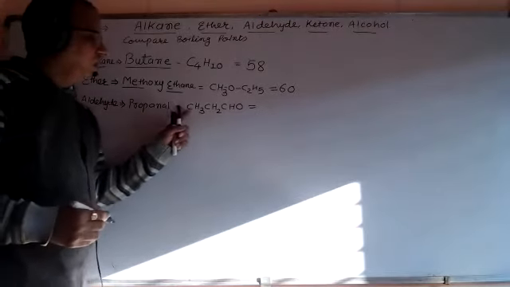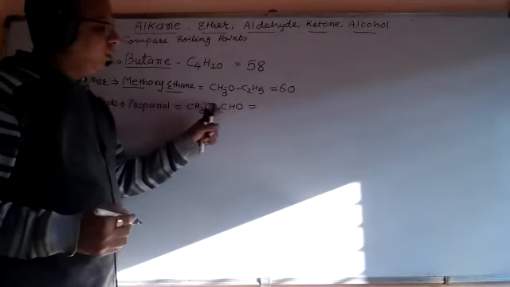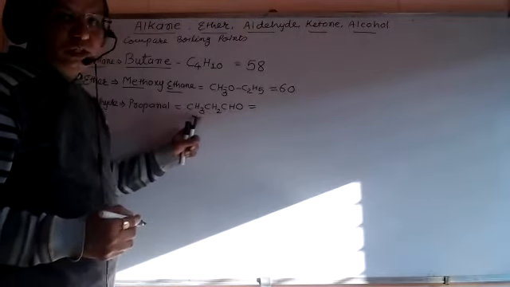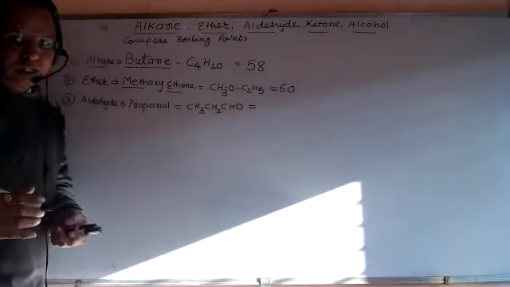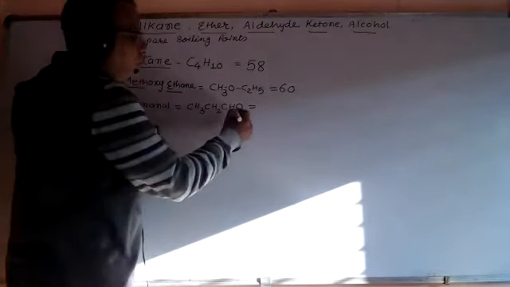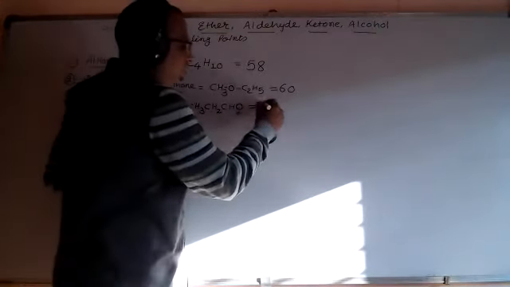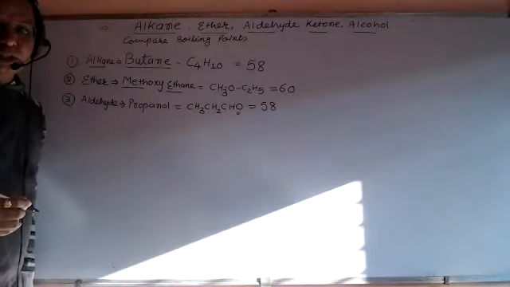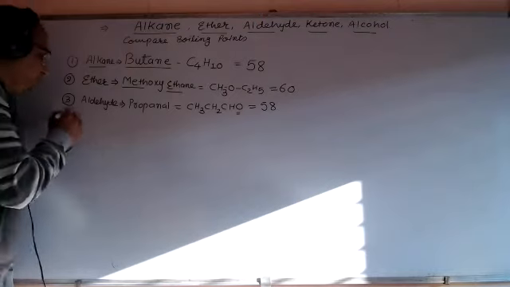So 12 times 3 is 36, plus 6 hydrogens, 36 plus 6 is 42, plus 16 of oxygen, it's 58. So the molecular mass is 58. This is for aldehyde.